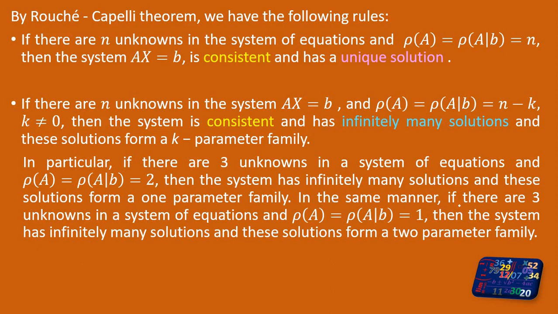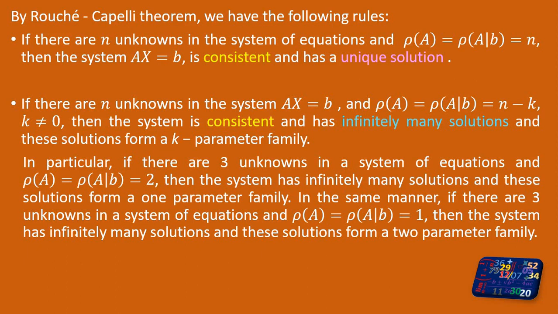In the same way, if there are 3 unknowns in a system of equations and the rank of A and the rank of the augmented matrix are the same and equal to 1, the number of unknowns is 3, so 3 minus 2 is 1. That is n minus k, where k is 2 in this case.